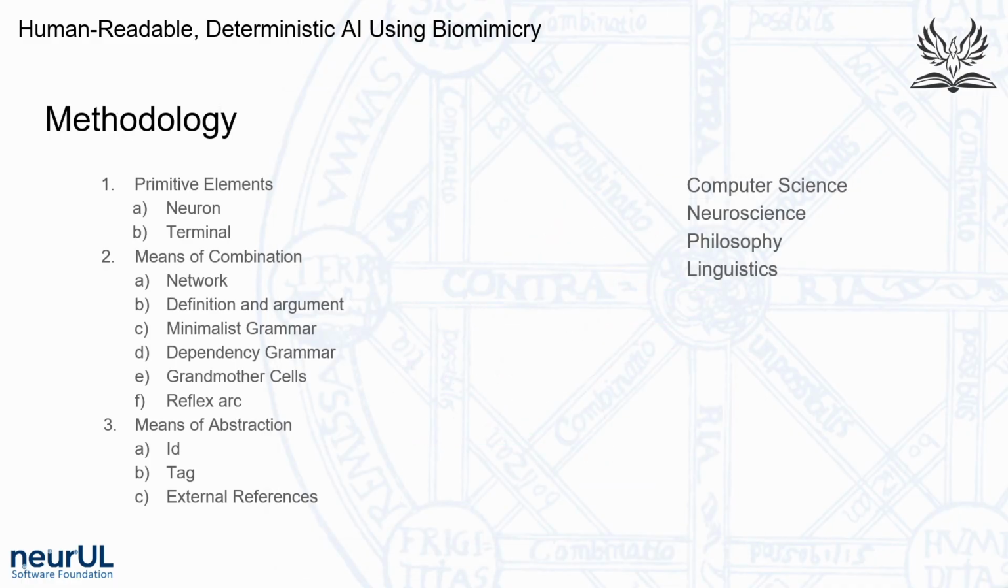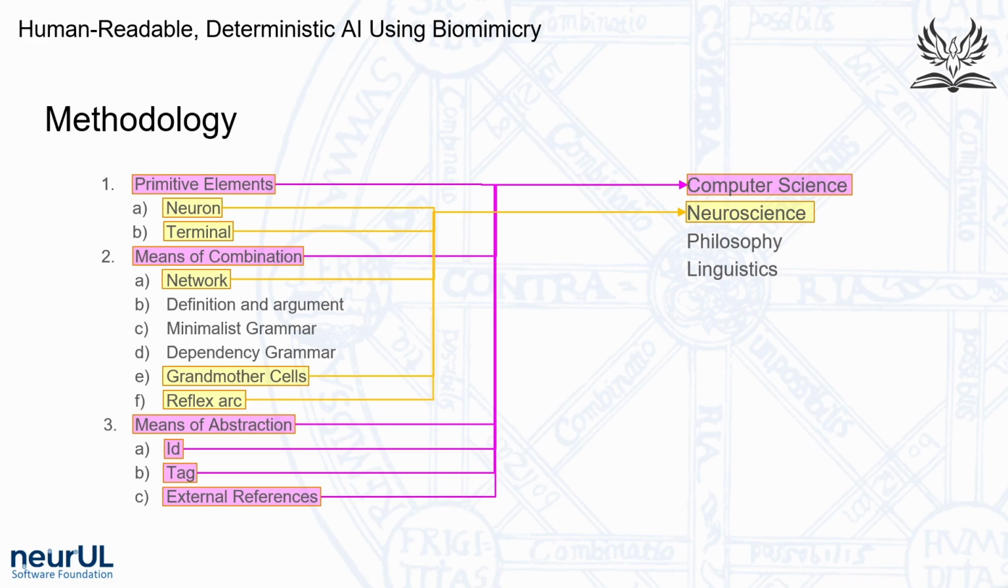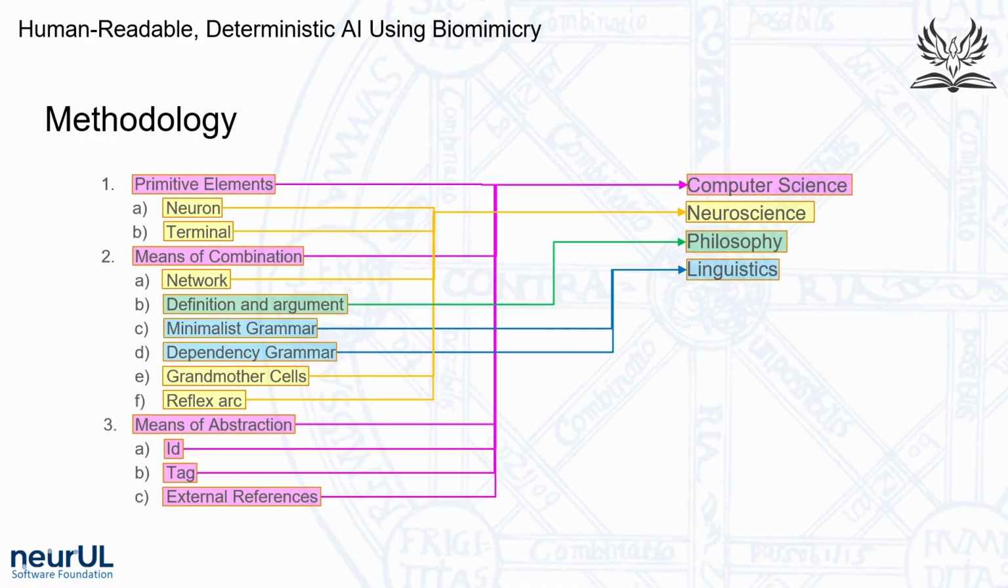To validate our hypothesis, we integrated key concepts in computer science, neuroscience, philosophy, and linguistics, whose basic mechanisms, namely primitive elements, means of combination, and means of abstraction, are taken from computer science. Then, from neuroscience, it uses neurons and axon terminals as its primitive elements, as well as neural networks, grandmother cells, and reflex arcs as its means of combination. And finally, from philosophy and linguistics, it uses definitions, arguments, minimalist grammar, and dependency grammar as further means of combination.